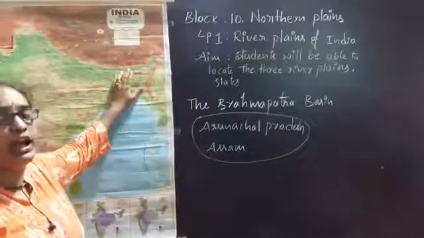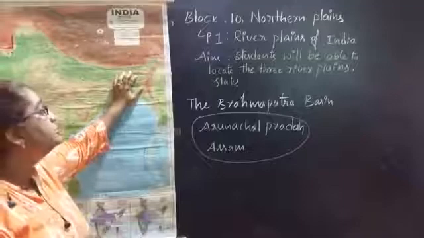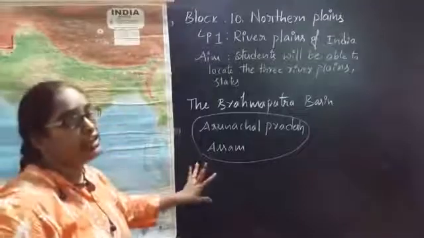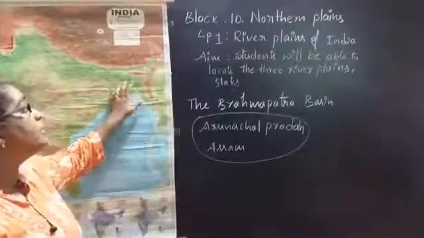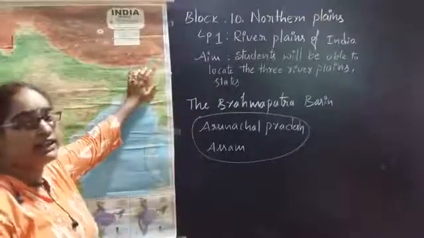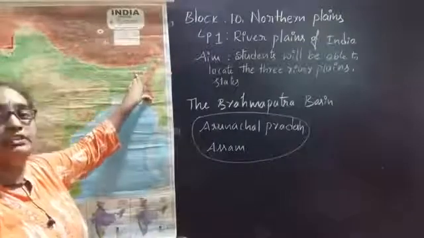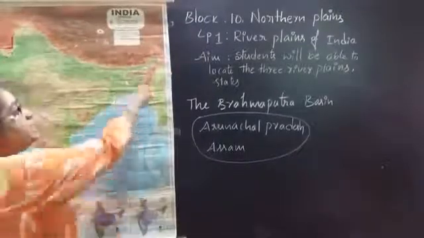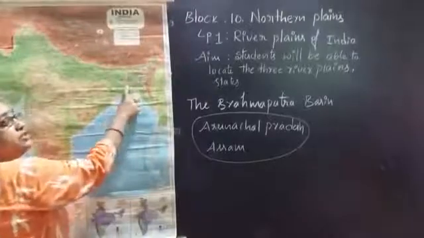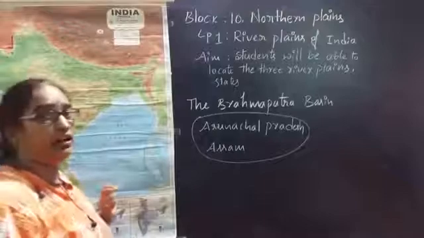In India we don't have any main tributaries for the Brahmaputra basin, so I am not mentioning any main tributaries here. Why? Because the Brahmaputra river doesn't start in India. It comes from Tibet and enters Arunachal Pradesh, and it moves through Assam, and after that in Bangladesh it joins the Ganga and afterwards goes into the Bay of Bengal.